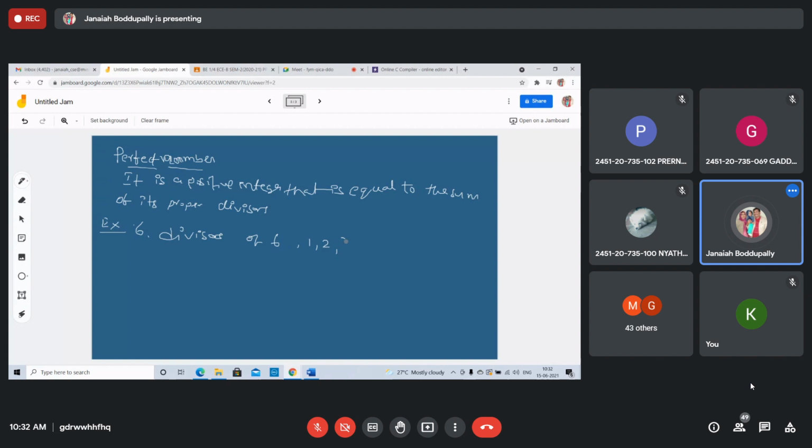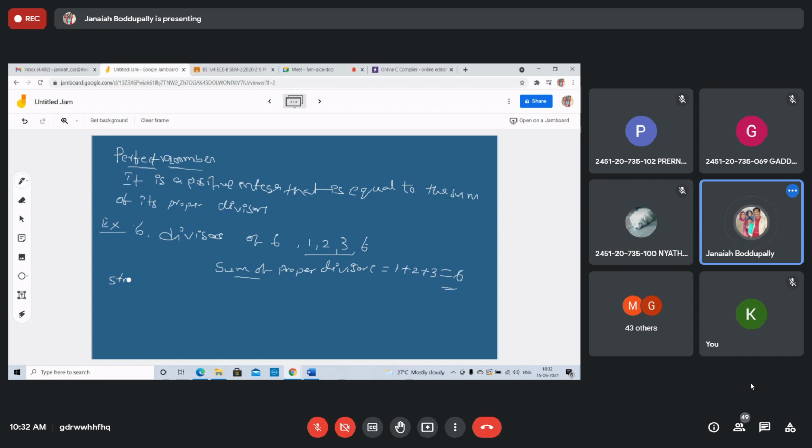1, 2, 3, 6. 1, 3, 6 are divisors. 6 also you can consider. But proper divisors exclude 6. The sum of proper divisors equals 1 plus 2 plus 3. That is, we got 6. We got the same number. Sum of its proper divisors equal to that number. That is called a perfect number. Next thing is called strong number.